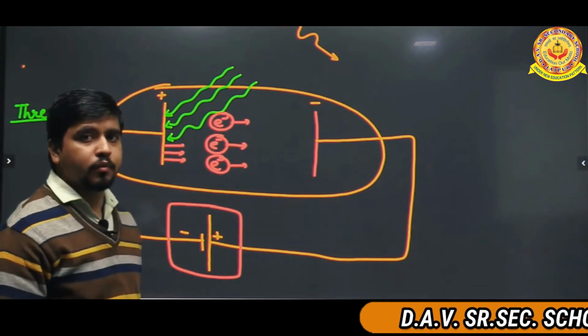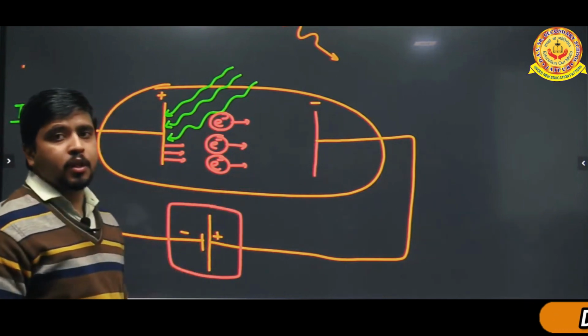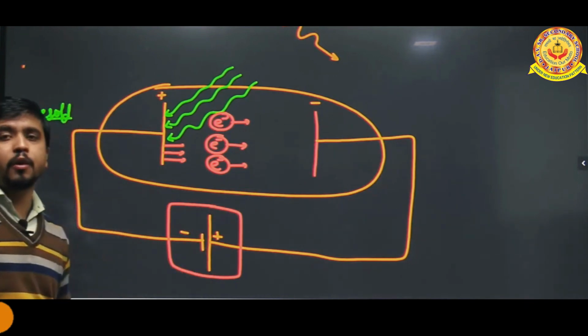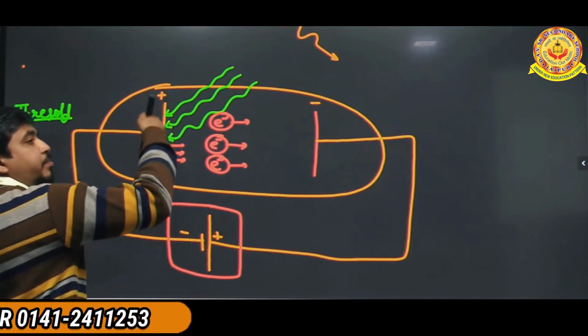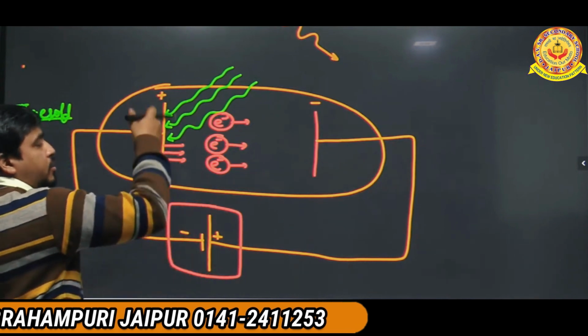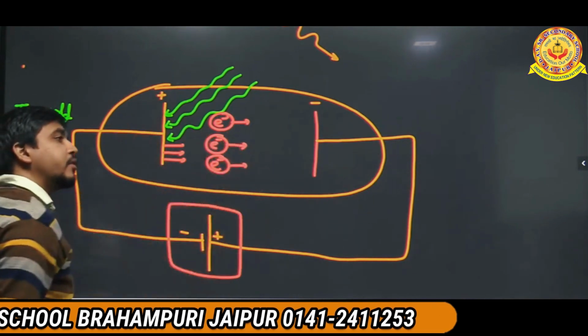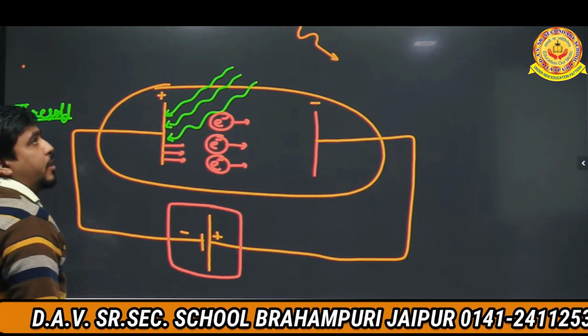Then what will we do? After a particular time, the circuit will break down, and this plate will completely decay because this plate loses its electrons. No, this phenomenon will not happen.